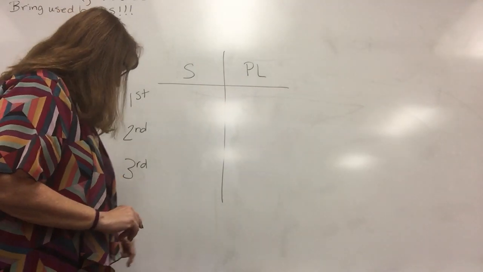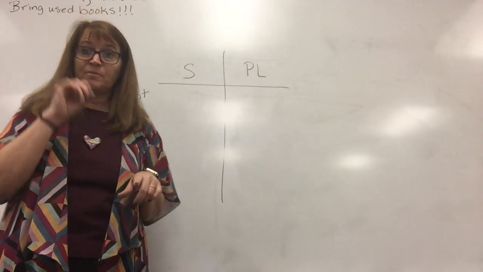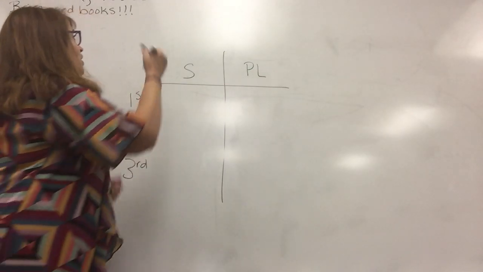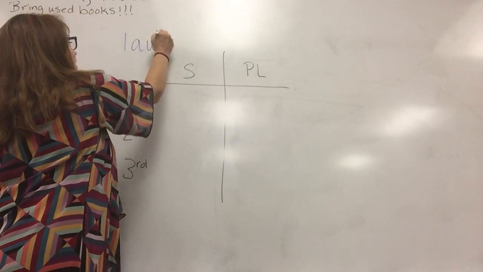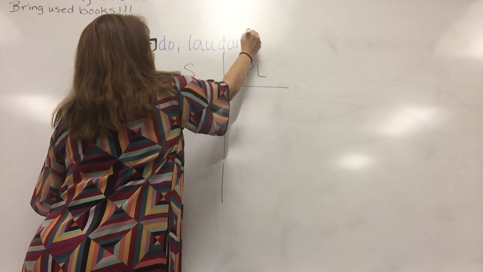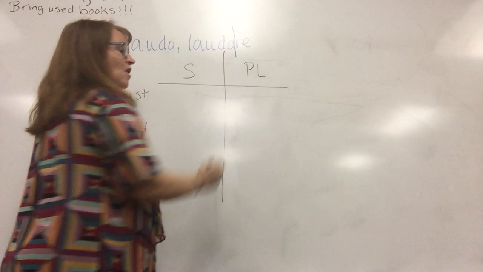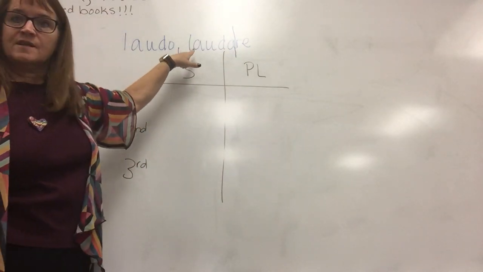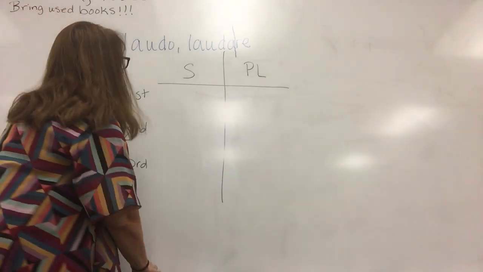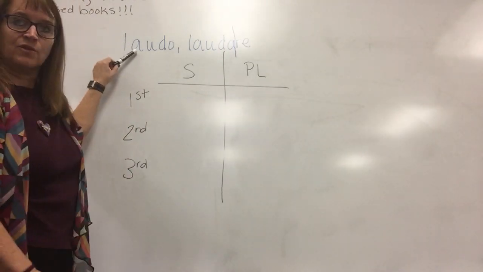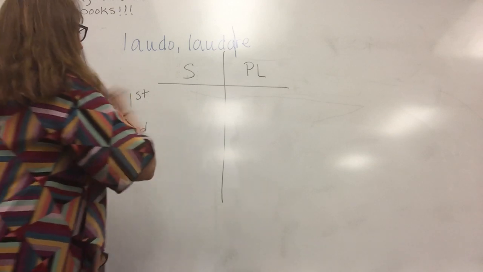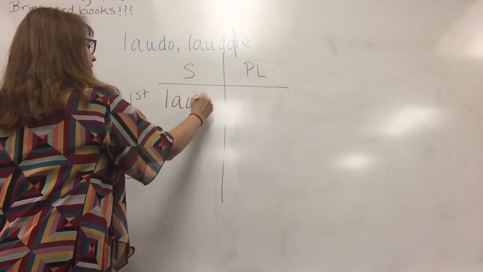To get the stem for the present system, you're going to go to the second principal part and drop off that RE. And you can see your stem is lauda. We always take the first one, laudo, when we're doing present tense, and we're just going to stick it right here.